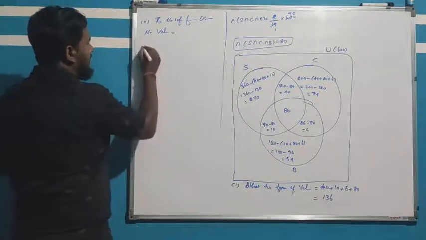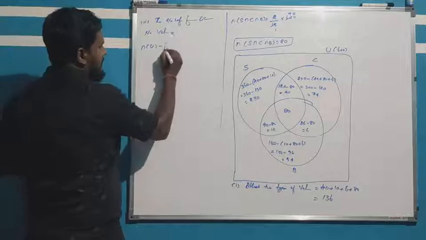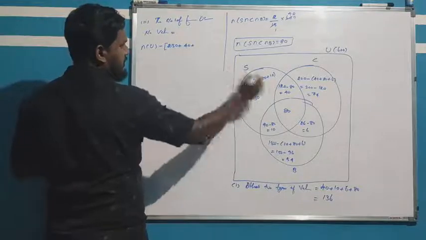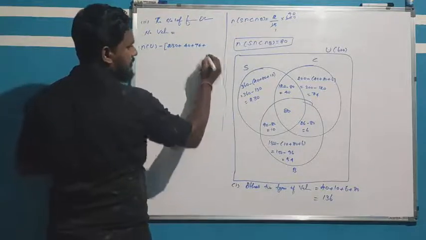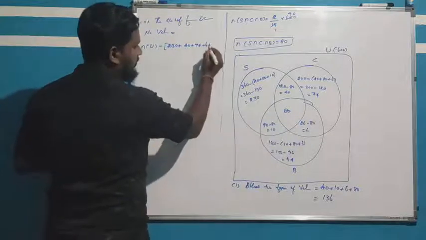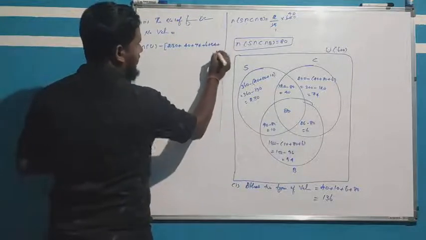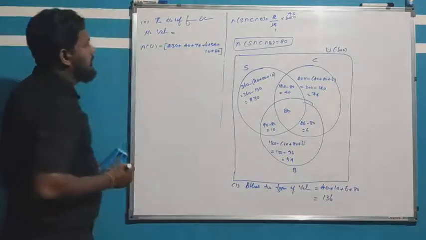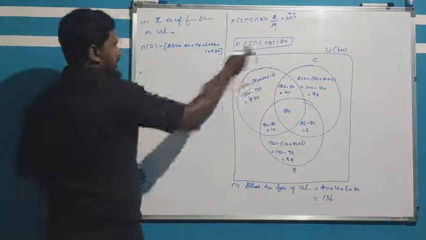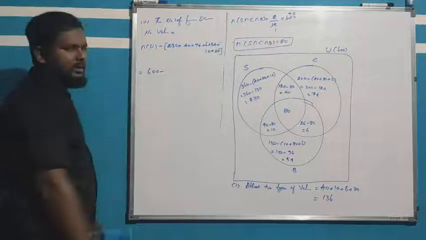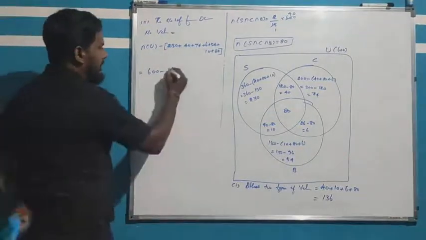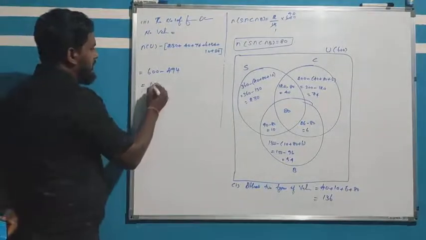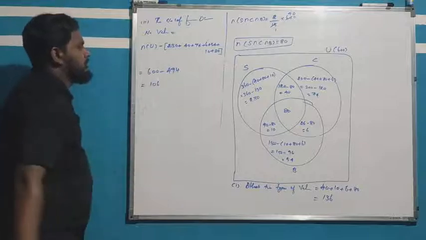Here I am finding n of U minus. So every data add means what we get: 230 plus 40 plus 74 plus 6 plus 54 plus 10 plus 80. So then number of universal set is 600 families minus, if you add everything means what getting, 494. So then if you less means what will get, 106.